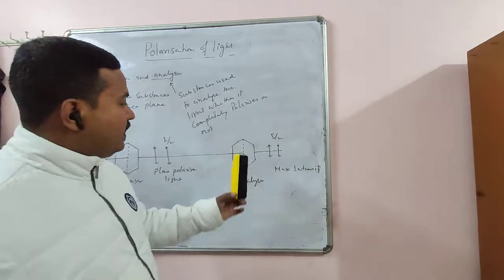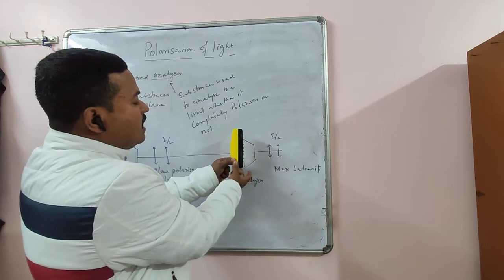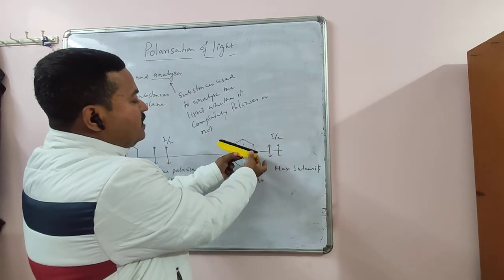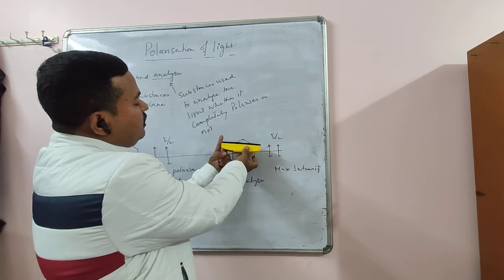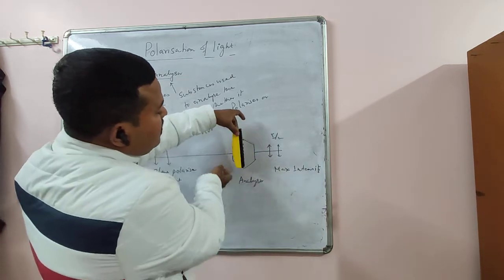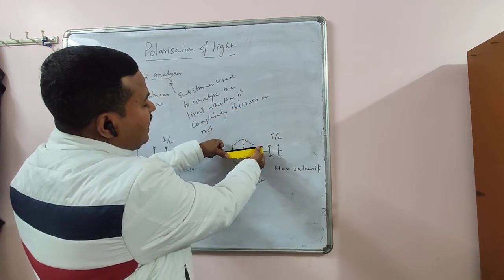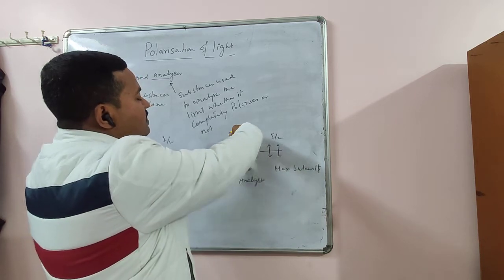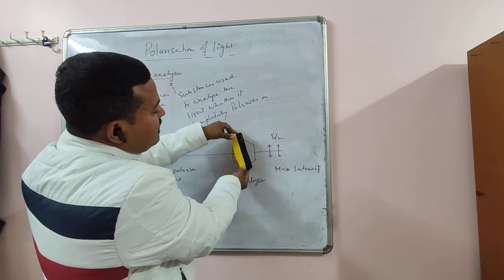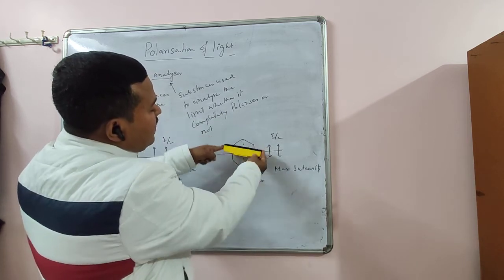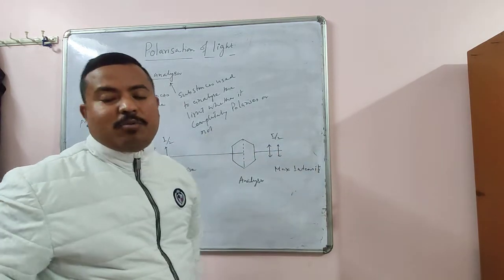Now we'll rotate this one. If this is parallel, the light will come through, intensity same. But if we rotate this way, in this position the light will be blocked. So this cannot pass. In this position intensity is maximum. Now if we rotate, here intensity will be 0. Again here intensity will be maximum, and here again 0. So in one complete rotation, if intensity is twice maximum and twice 0, then you can say light is completely polarized.